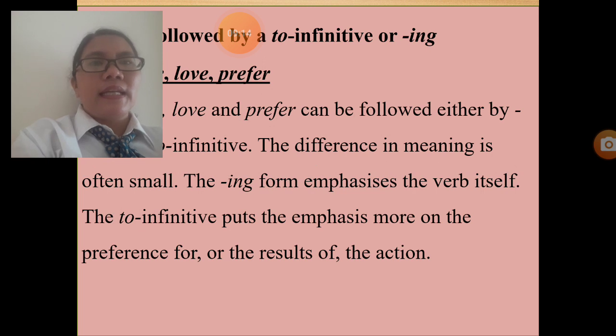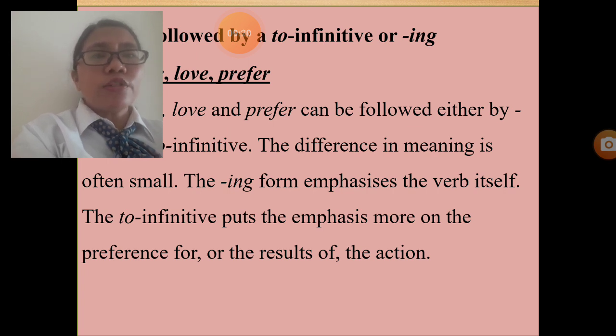Okay, friends. So here, Miss Martha will explain the verbs that can be followed by to infinitive or ing. What kinds of verbs, Miss? Okay, number 1 is love, hate, like, and prefer. Like, hate, love, and prefer.